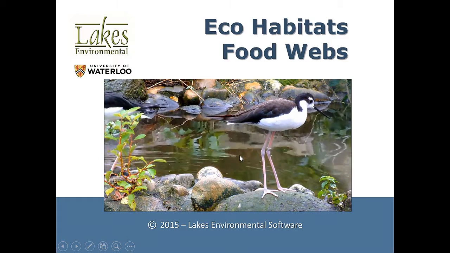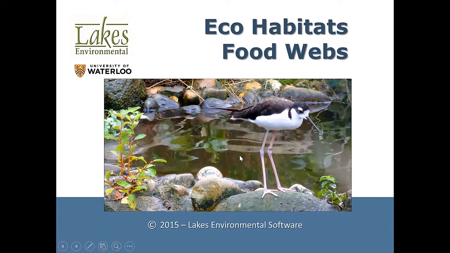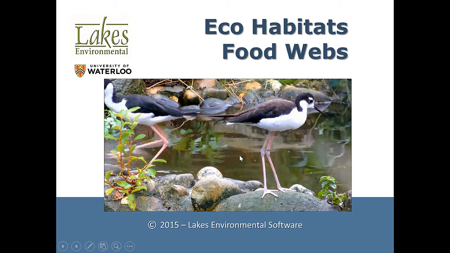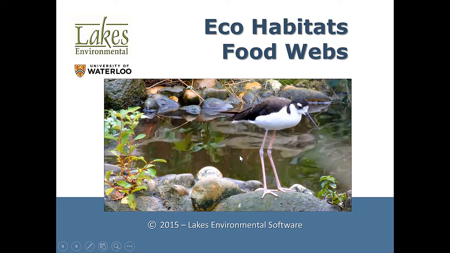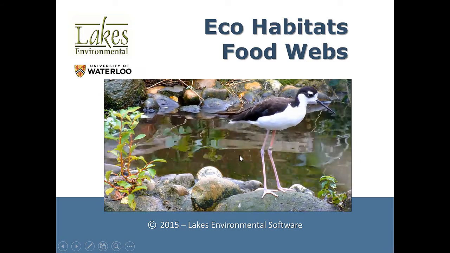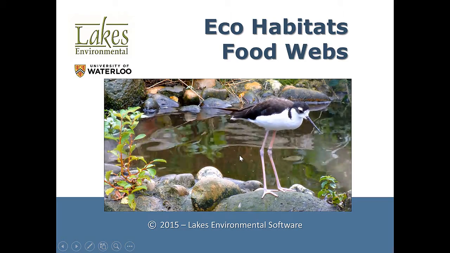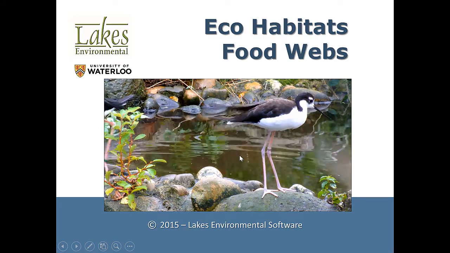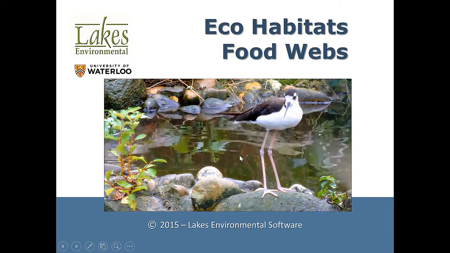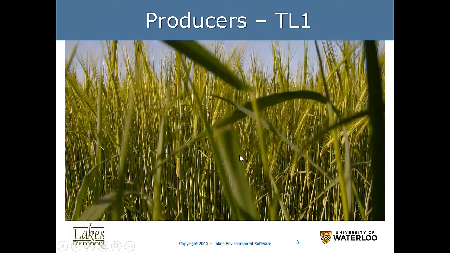This is the second segment on the lecture, and it's part of ME 760 at the University of Waterloo. We're going to talk in this segment about food webs, and the food webs should represent the habitat. We're doing calculations on the impact on the habitat from air toxics, and these air toxics can come from point sources, stationary sources, and mobile sources.